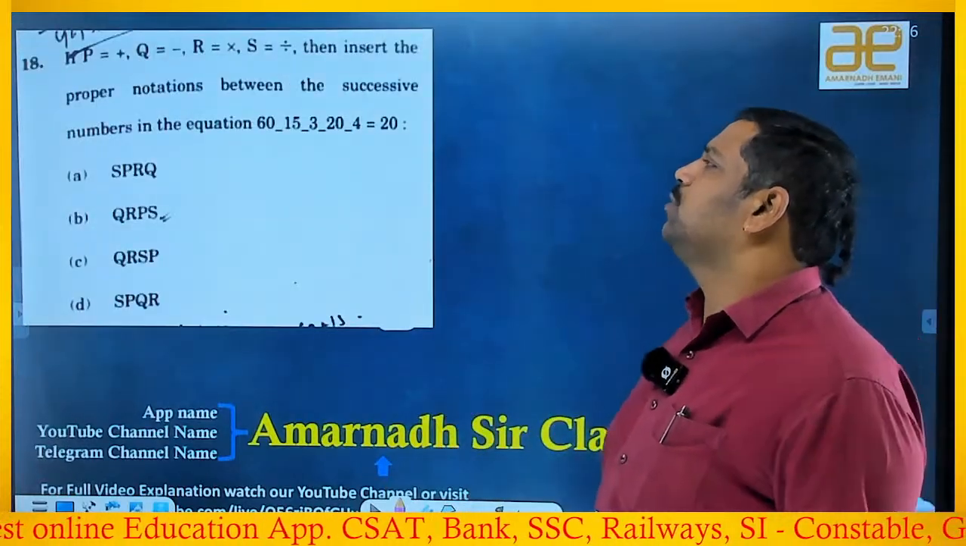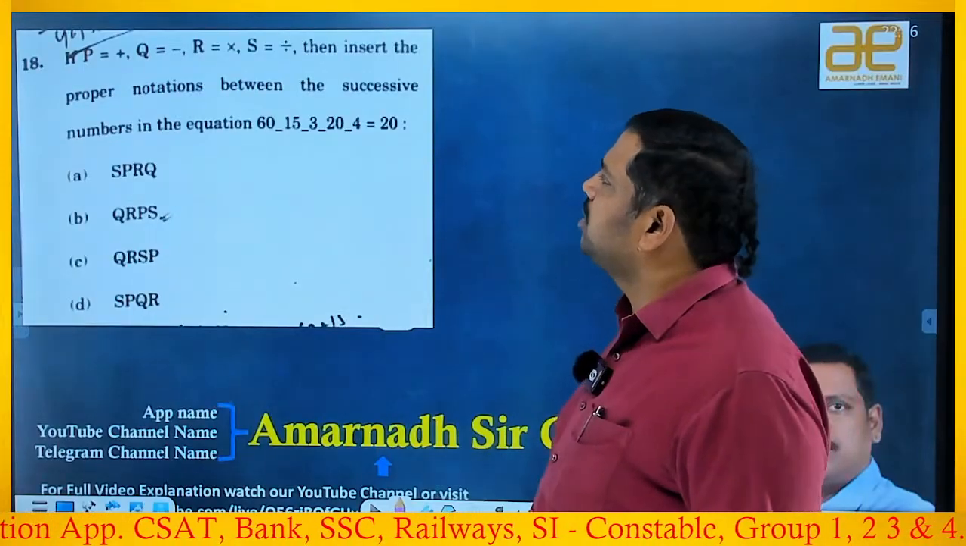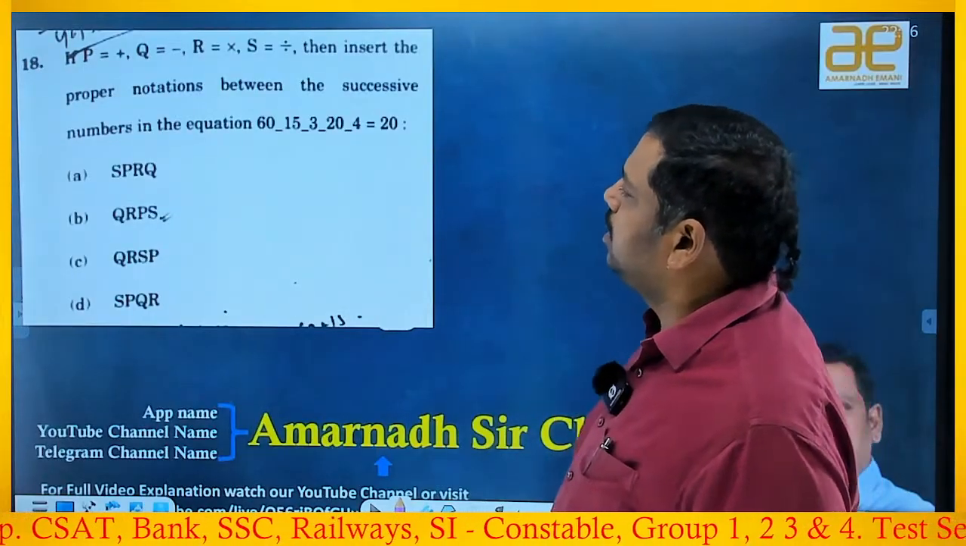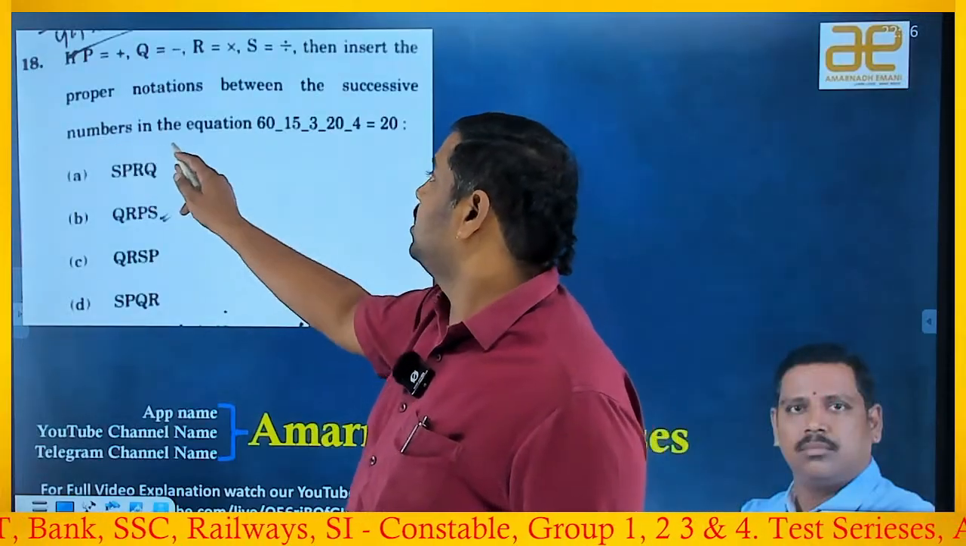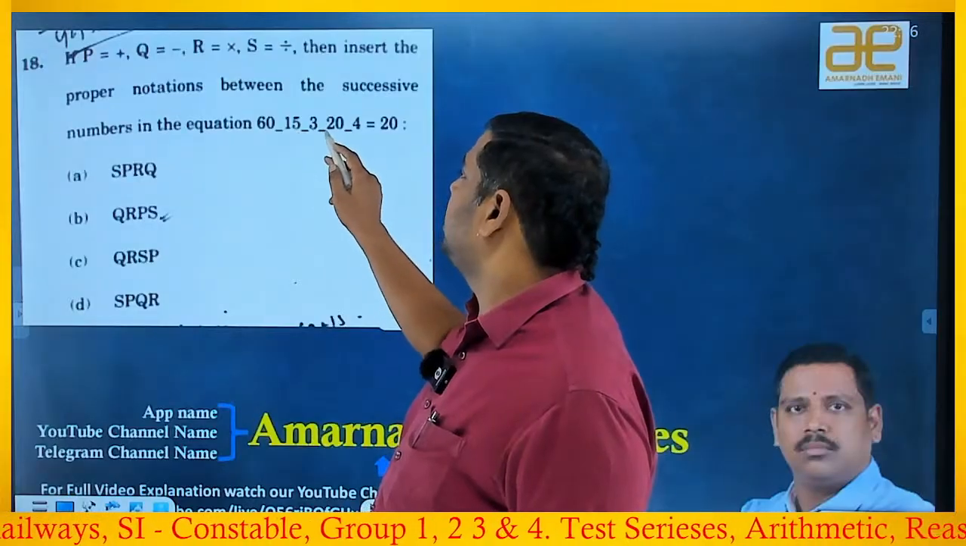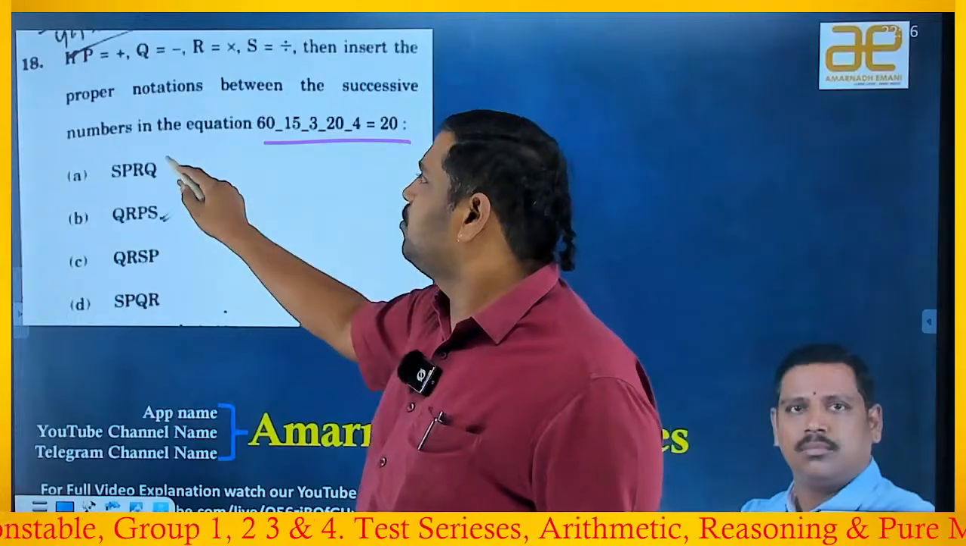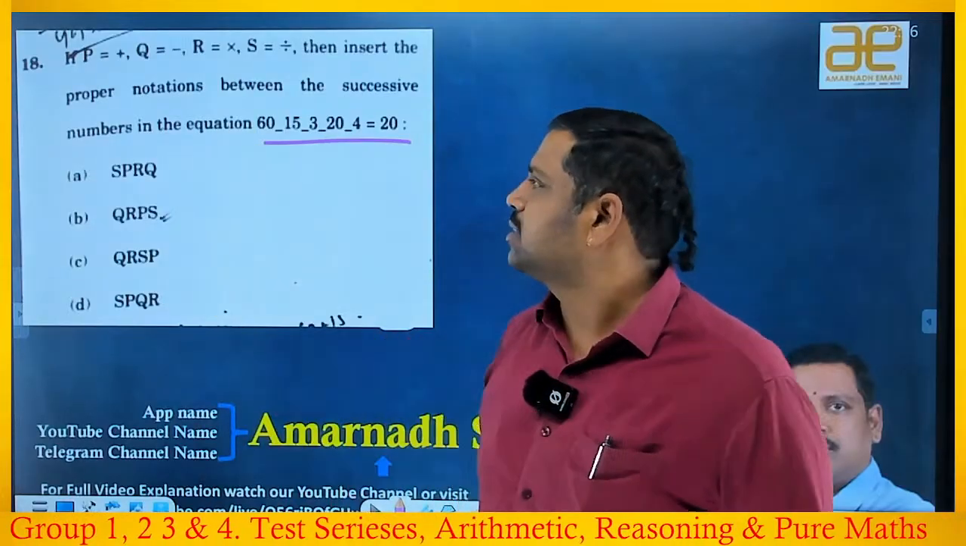P is equal to plus, Q is equal to minus, R is equal to into, S is equal to divided by. Then insert the proper notation between the successive numbers in the equation 60 _ 15 _ 3 _ 20 _ 4 is equal to 20. I want to make it correct. For that, which sequence of operations do I have to use, he's asking.